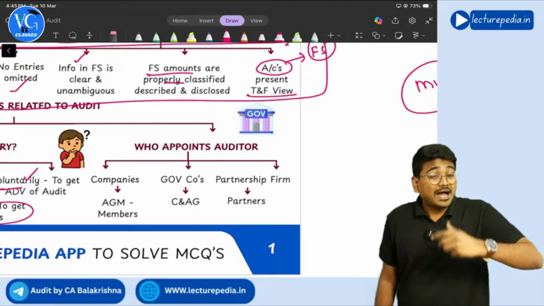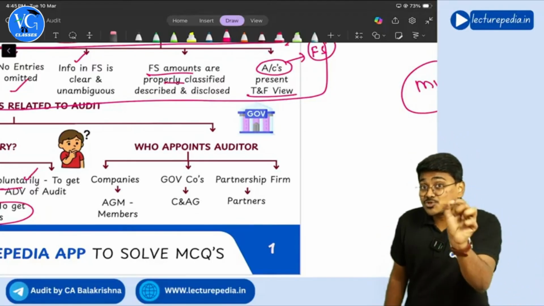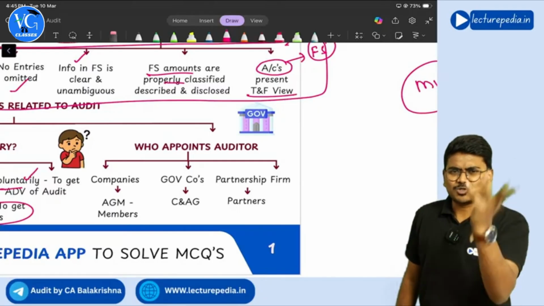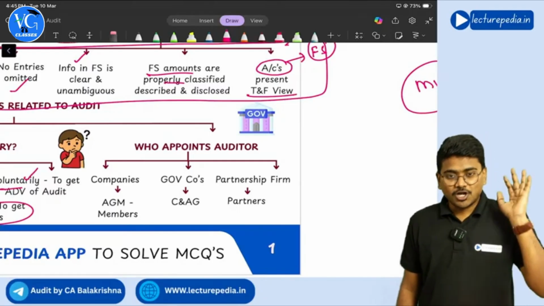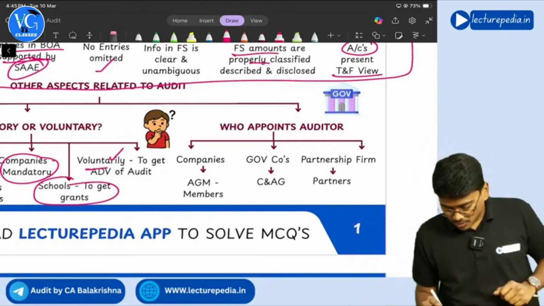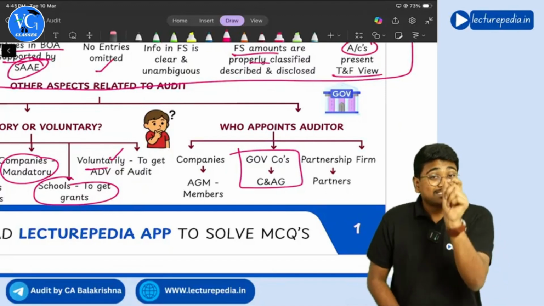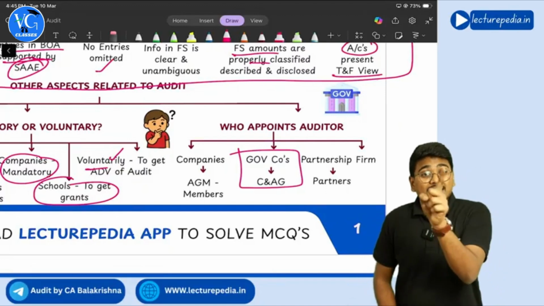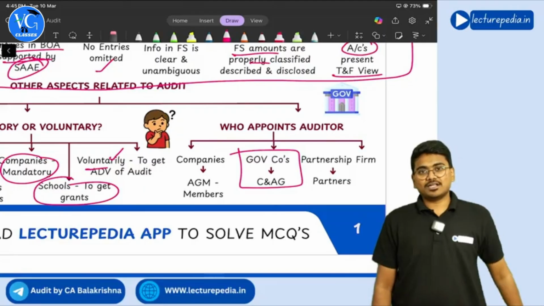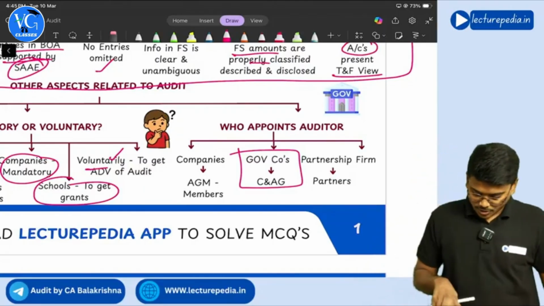And in case of a partnership firm, partners will appoint the auditor. And in case of a sole proprietor, the sole proprietor himself will appoint the auditor. Got it? And in case of government companies, this is also important. In case of a government company, who will appoint the auditor? C&AG, the Comptroller and Auditor General of India, will appoint the auditor. Getting it? Yes, sir. Got it, sir.